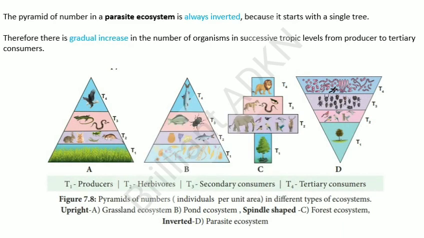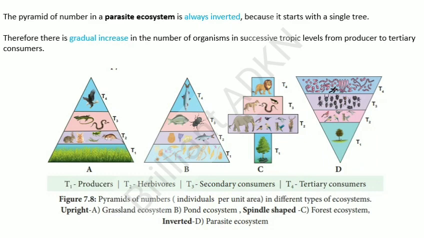In this figure, you can see the pyramids of numbers, that is individuals per unit area, in different types of ecosystem. A is the grassland ecosystem, B is the pond ecosystem. These two are the upright pyramids. In C and D, you can see the spindle shaped and the inverted.